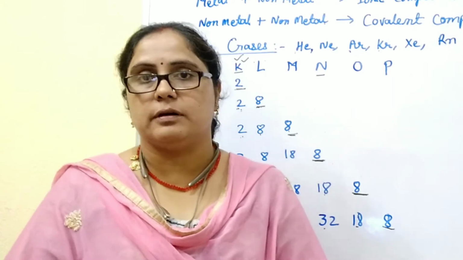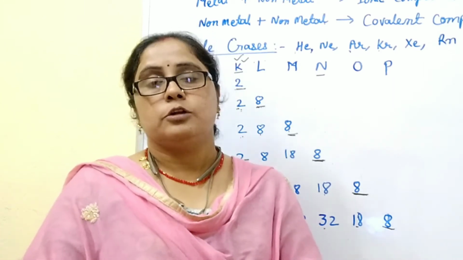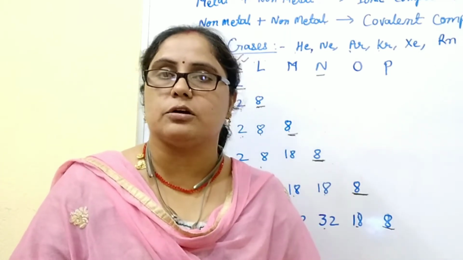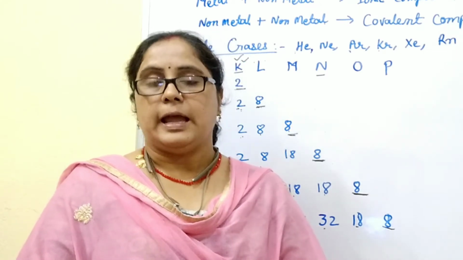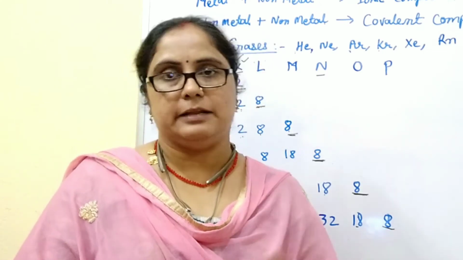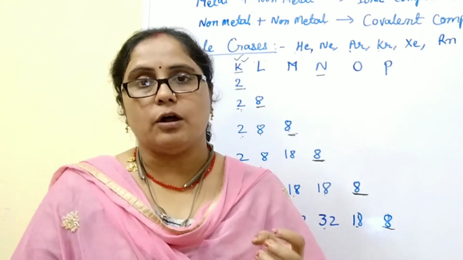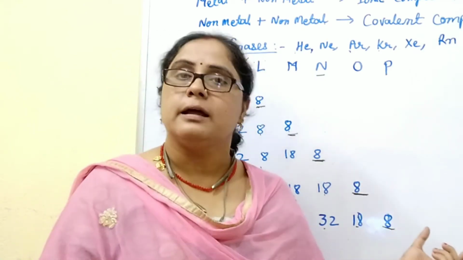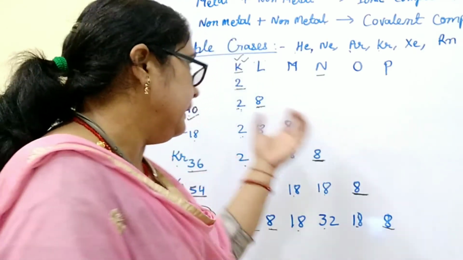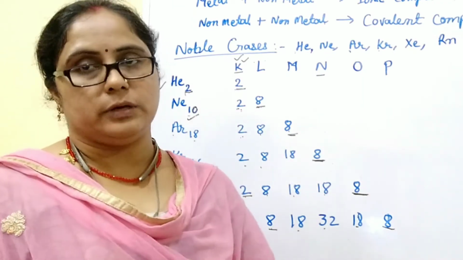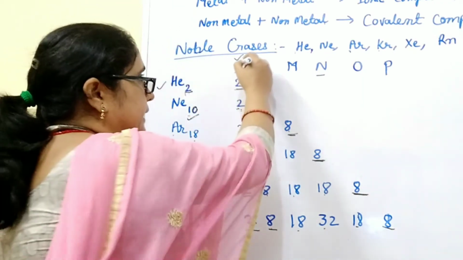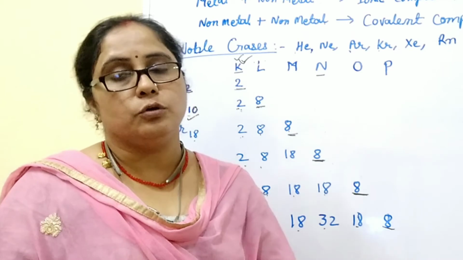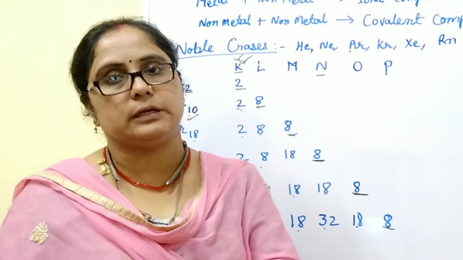And we know that in this world, everything wants to become stable. To acquire stability, every element wants to achieve 8 electrons in its last shell. And for that, they combine with other elements, gaining or losing electrons or sharing electrons, to complete 8 electrons in their last shell. Now one exception is helium. Helium contains only 2 electrons and it fulfills the first K shell completely. Therefore, it also behaves as an inert gas, a noble gas, and does not need to react with other elements.